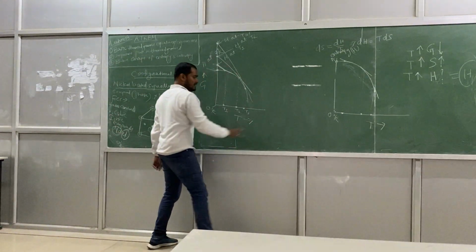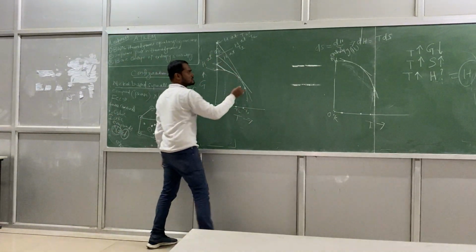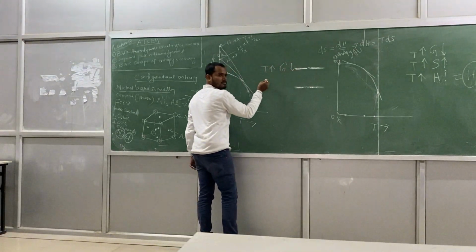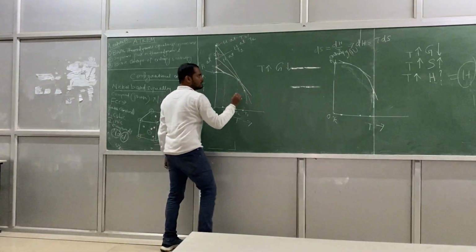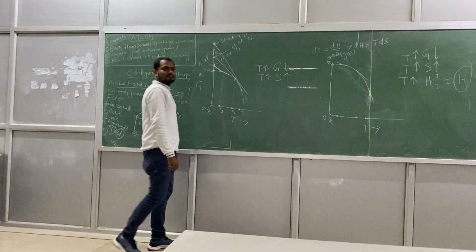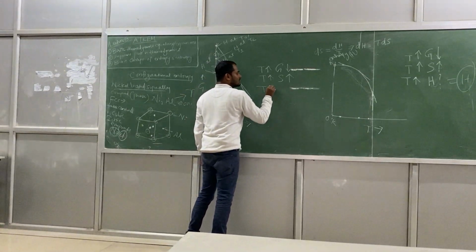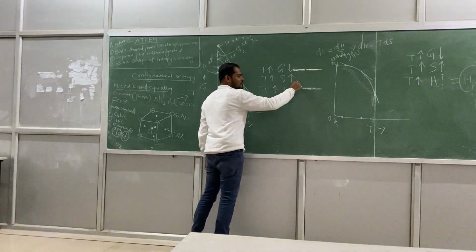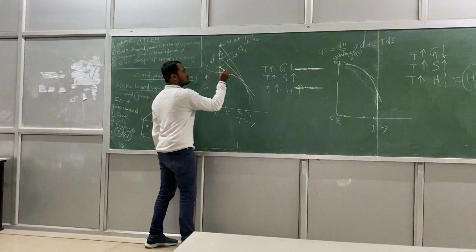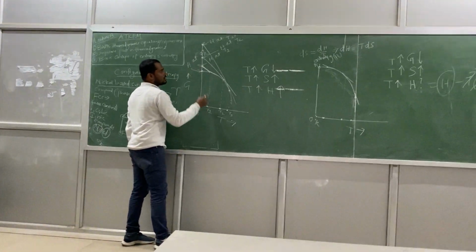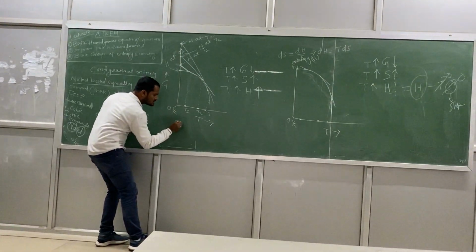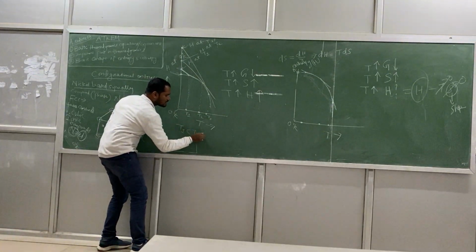So it is clearly showing that this entire plot shows with rising temperature G decreases, because this curve is moving now. With rising temperature S increases, and with rising temperature, what happens to H? Increases. Just have a look. At 0 this is the enthalpy. At T1 this is your enthalpy, at T2 this is your enthalpy, and at T3 this is the enthalpy. Here T1 is greater than T2 greater than T3. Yes or no?